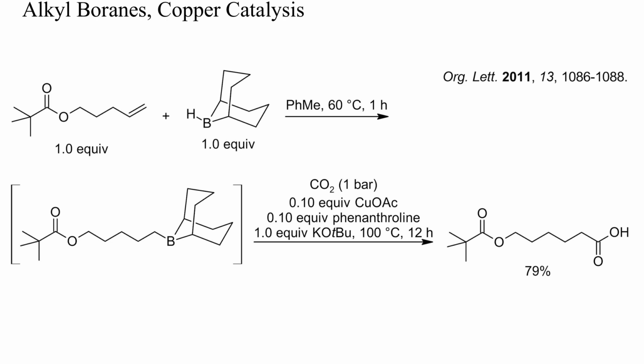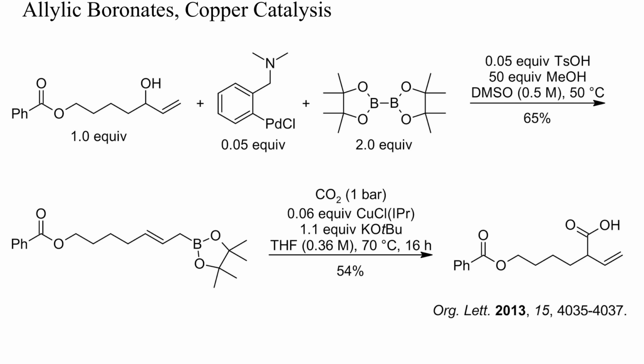Boranes and boronic acid derivatives can be carboxylated directly with the aid of some catalysts. Here, a mixture of catalytic copper and potassium tert-butoxide was used to bring about such a carboxylation with CO2. In this example, a boronic ester was generated directly from an allylic alcohol and then carboxylated again with catalytic copper and potassium tert-butoxide. Complete allylic inversion occurred in each step.